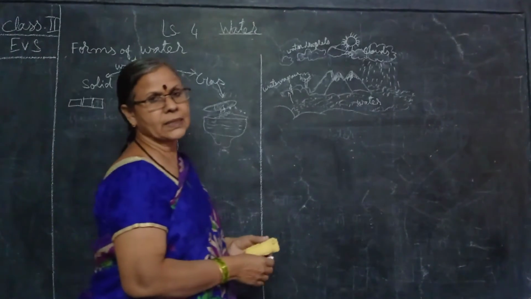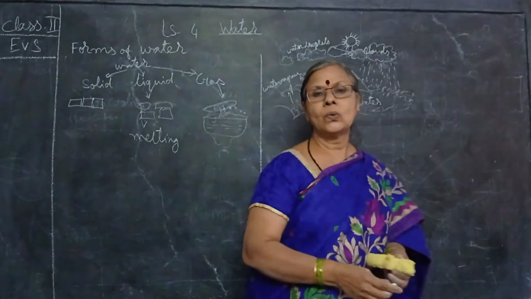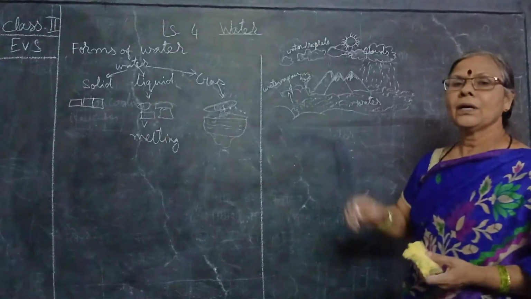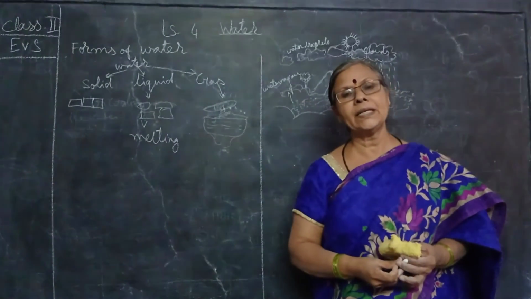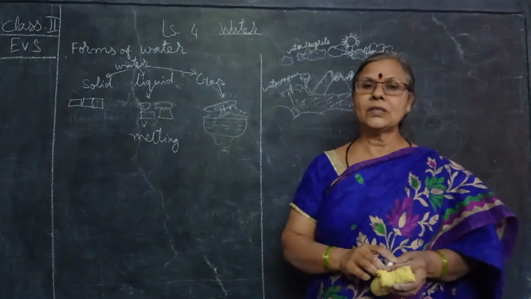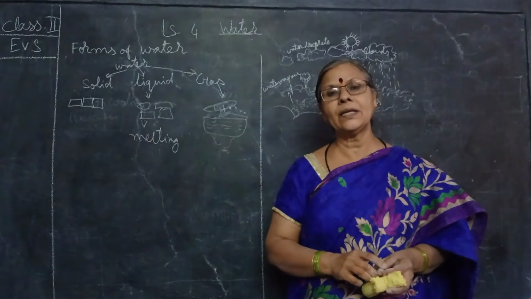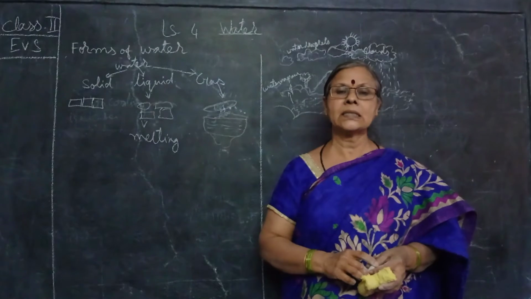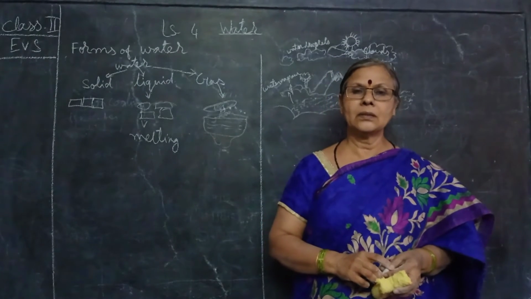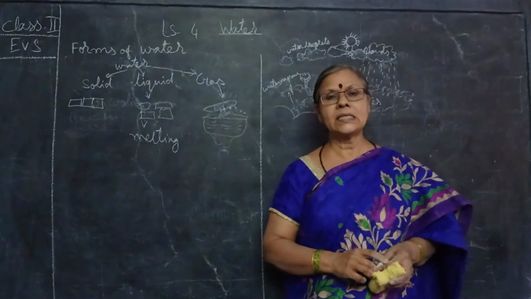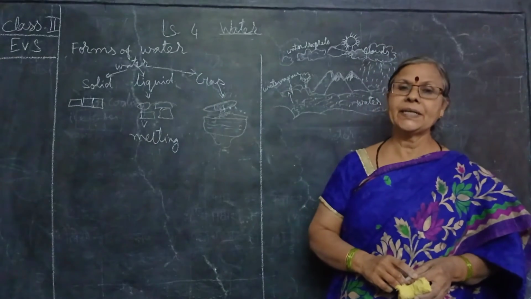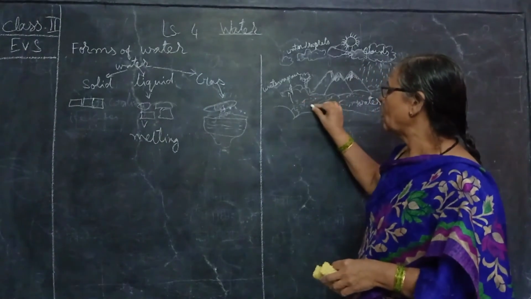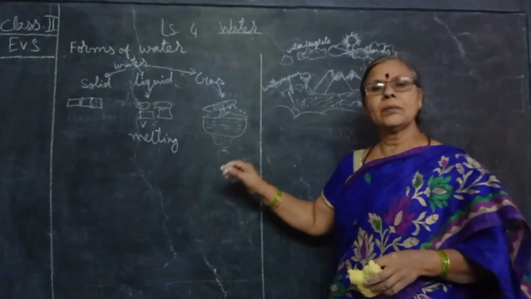Now we'll see the water cycle. How? Because of the sun's heat, the water in the rivers, lakes and oceans, seas and all, will get heated up. So that time what happens? The water level will be reduced.